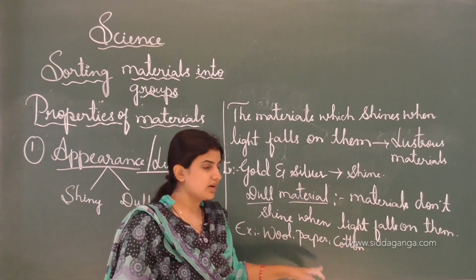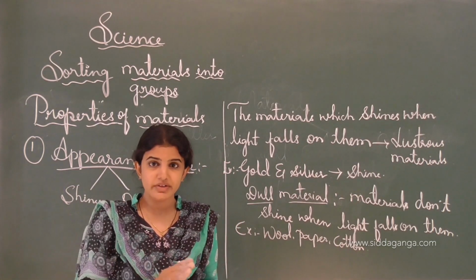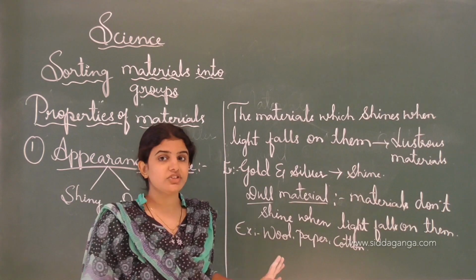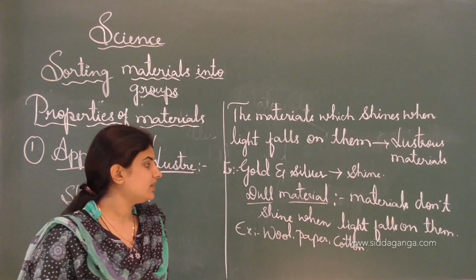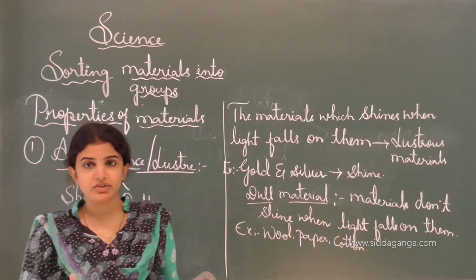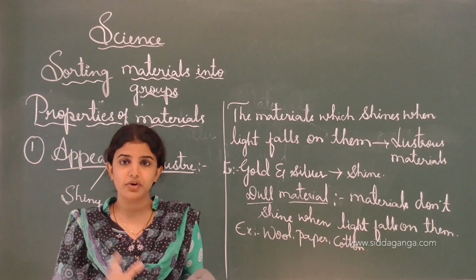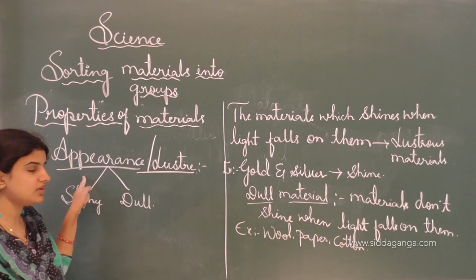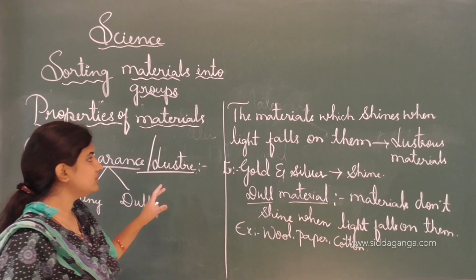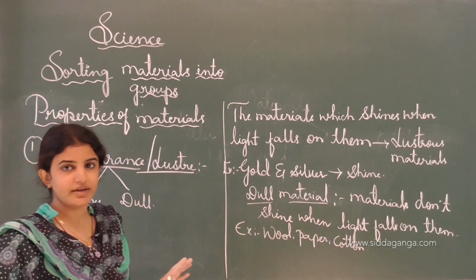Examples are wool, paper and cotton. Whenever the light falls on them, they will not shine, and this is the example of a dull material. See, the following table gives the information about the different types of material according to the properties which they possess. That one is appearance or lustrous. See, this is how materials can be divided.